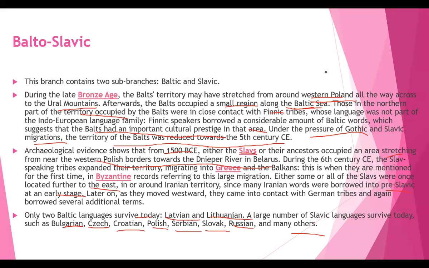So during the late Bronze Age, the Balts' territory may have stretched. Here also people have migrated and the language has spread, right? It stretched around Western Poland, crossing the Ural Mountains. Which mountains? The Ural Mountains. Afterwards, what happened? The Balts occupied a small region along the Baltic Sea, a very, very important point. Those in the northern part of the territory occupied by the Balts were in close contact with whom? Finnic tribes.